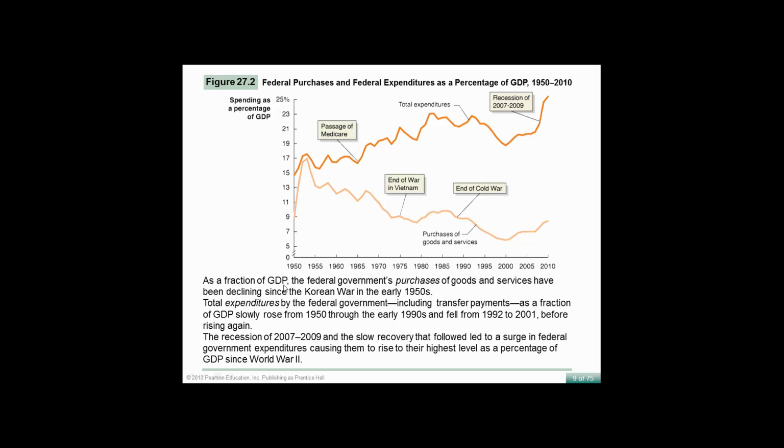As a fraction of GDP, the government's purchases of goods and services has been declining since the Korean War in the 1950s. Total expenditures by the government, including transfer payments, as a fraction of GDP slowly rose from the 50s to the early 90s, fell between 1992 and 2001, and was on the rise again. The recession of 2007 to 2009 and the slow recovery that followed led to a surge in federal government expenditures, causing them to rise to their highest levels as a percentage of GDP since World War II.